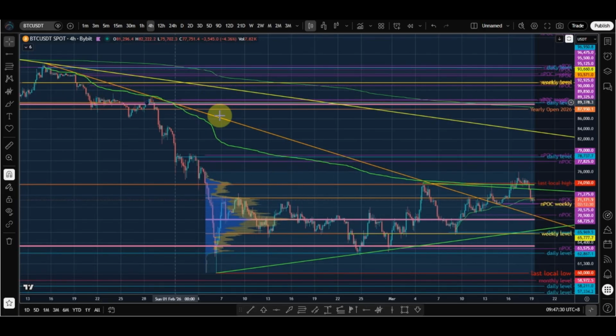On the Bybit chart, we see this trend line got broken and was retested before going higher. We could see another retest of this trend line should we go lower from here. This could line up with any of these support levels below, like pink POC and the bottom green trend line. I entered a short up here at 75,200. Once price went below last local high or the green trend line, you could have entered a short after this sign of weakness.